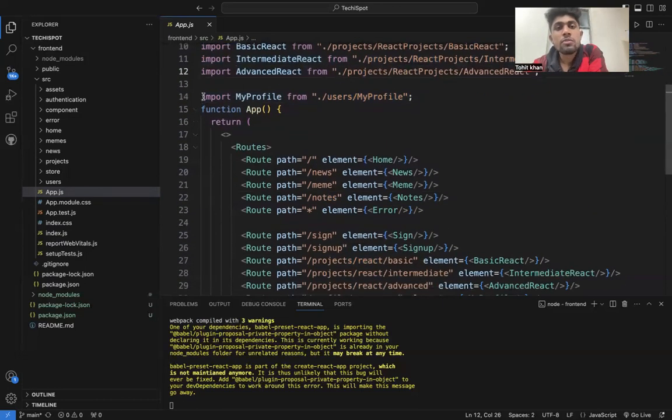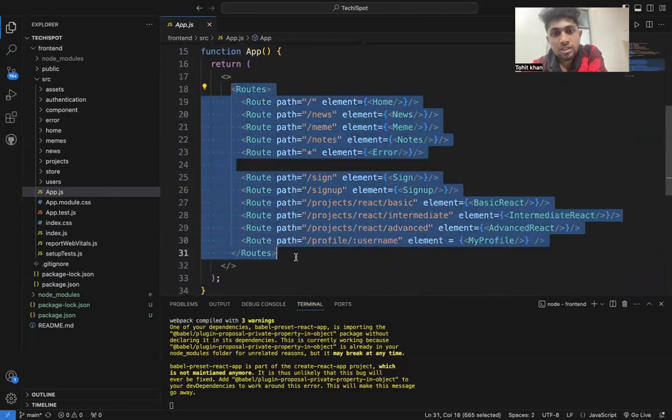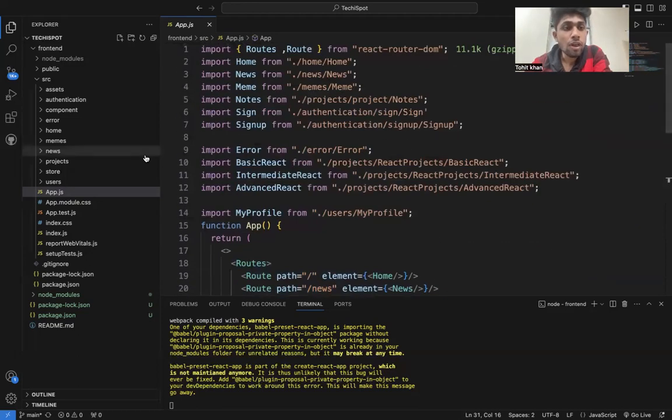Then my profile is implemented. This is my work. In the router I give specific paths, and when the home button is clicked, the router moves to the next page. It does not refresh my whole page, it only changes the URL, moving from URL to URL. So app.js has only these things, and it is not a large thing to explain, so let me move to the next thing.